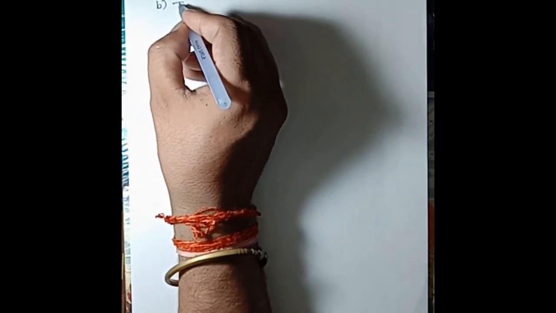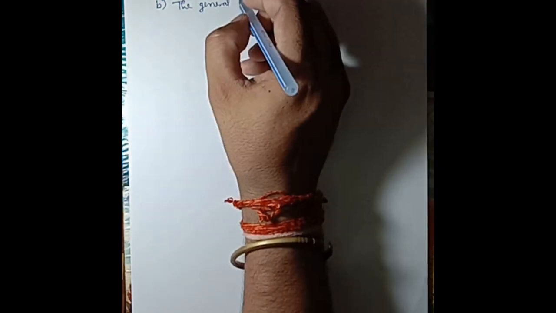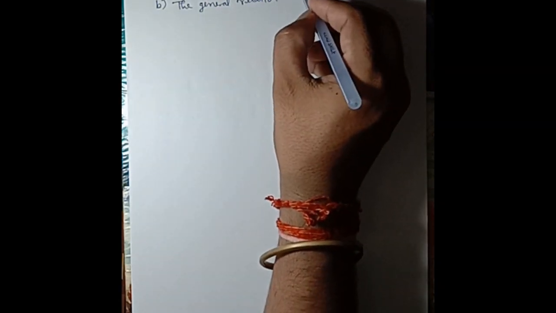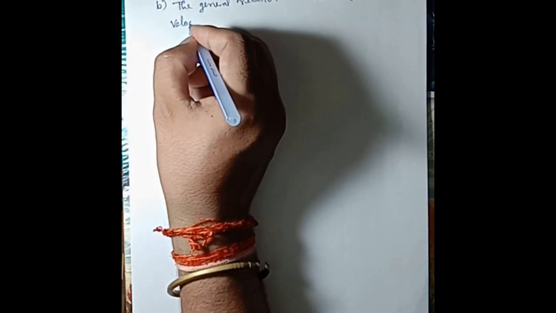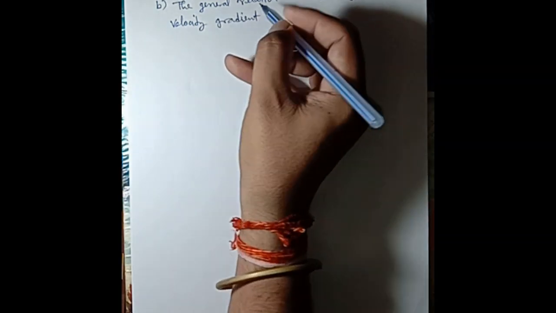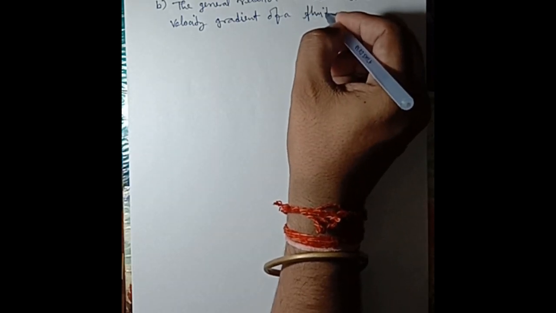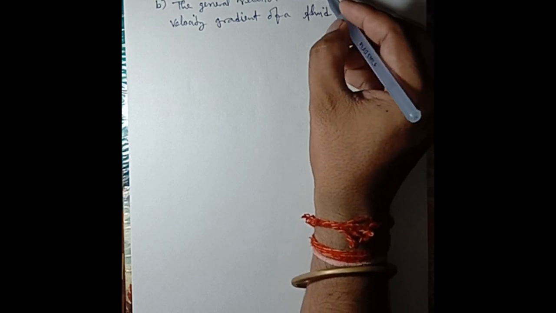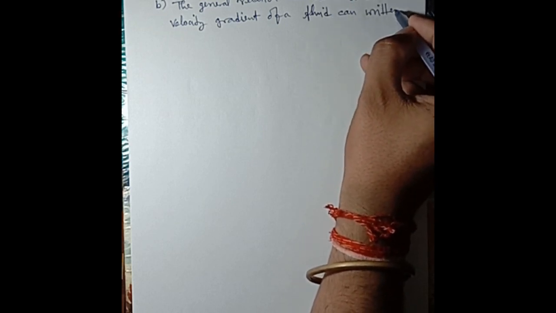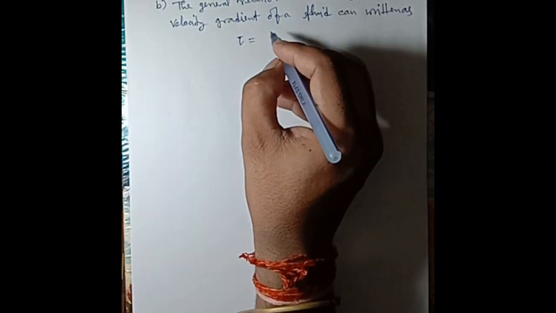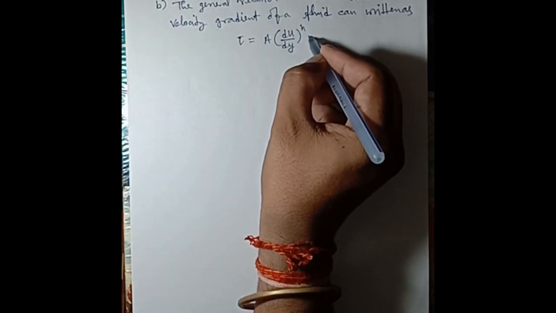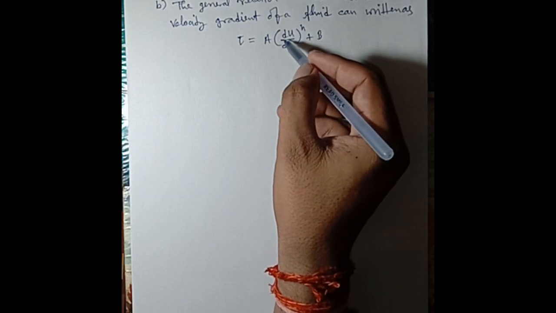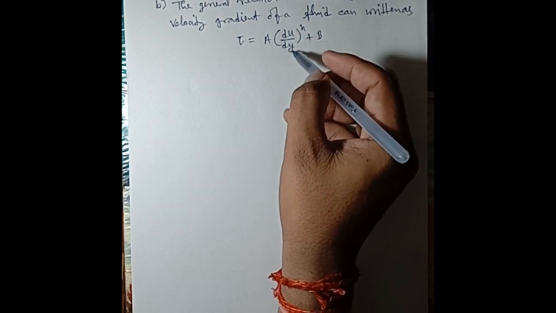B. The general relation between shear stress and velocity gradient of a fluid can be written as tau equals A (du upon dy) to the power n plus B. Here du is the velocity and dy is the displacement gradient.